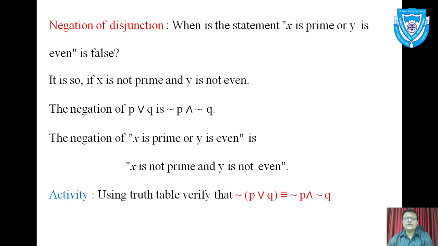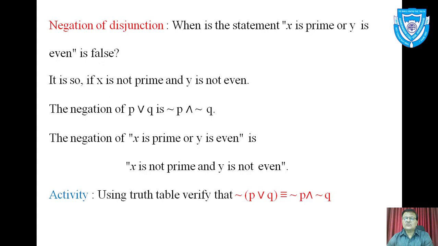So how to write negation? Write negation of both the components and replace word or by and. Activity. Here one activity is given for you. Using truth table, verify that negation P or Q is equivalent to negation P and negation Q. This is also called De Morgan's law.